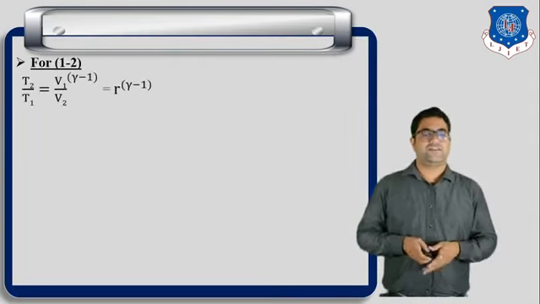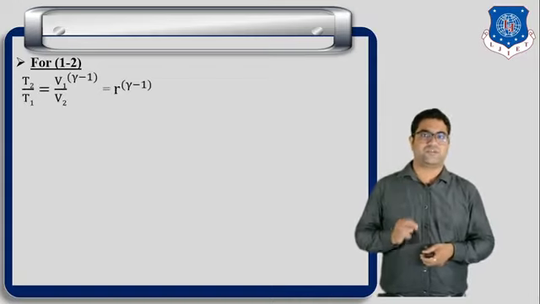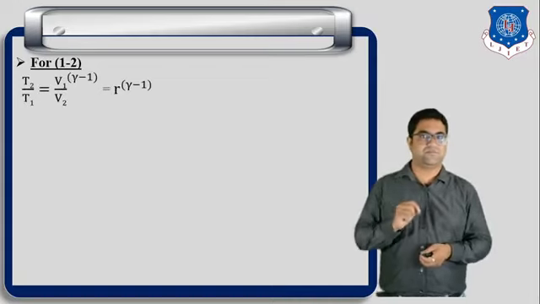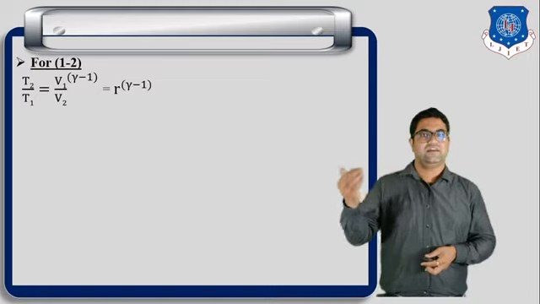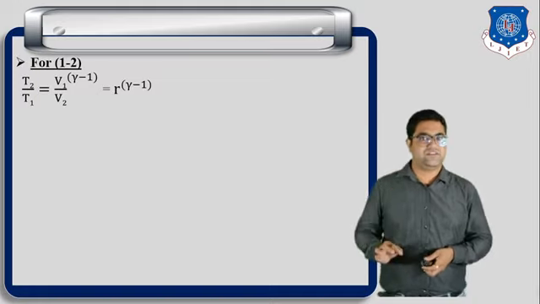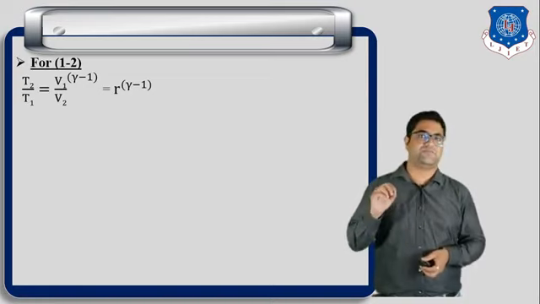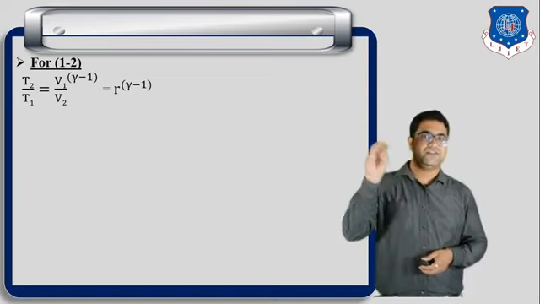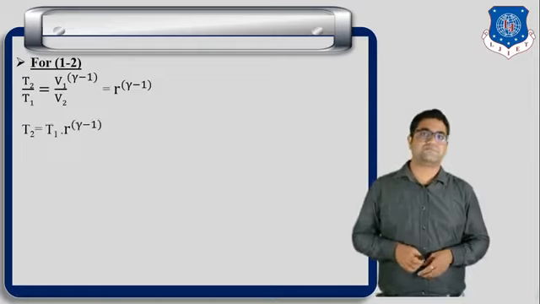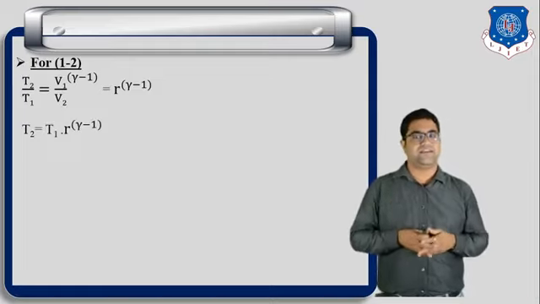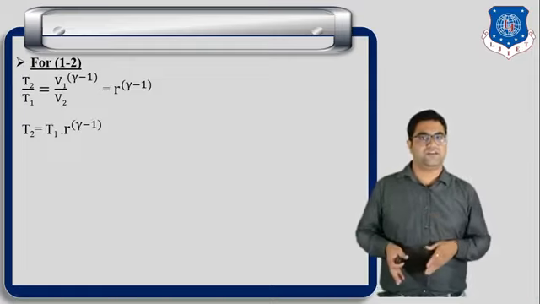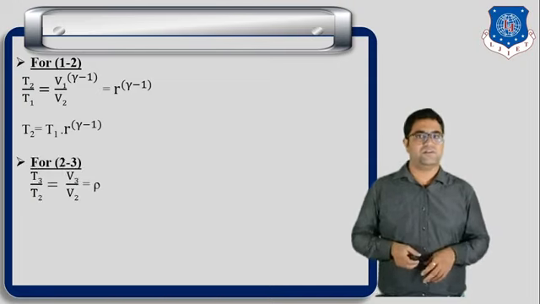For process number 1 to 2, we know it is an adiabatic compression process. So we can write T2 by T1 is equal to V1 by V2 raised to gamma minus 1, and V1 by V2 is the compression ratio R. So we can write R raised to gamma minus 1. Finally, we can write the equation as T2 equals T1 into R raised to gamma minus 1.